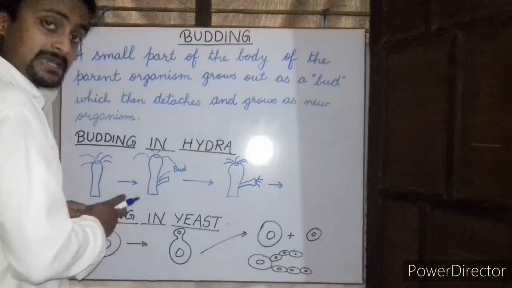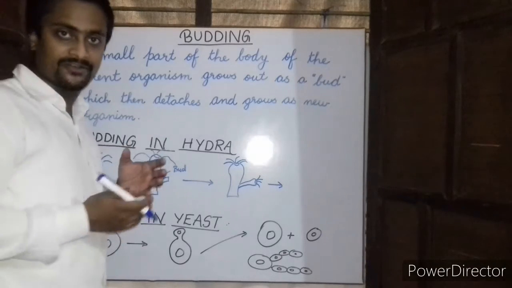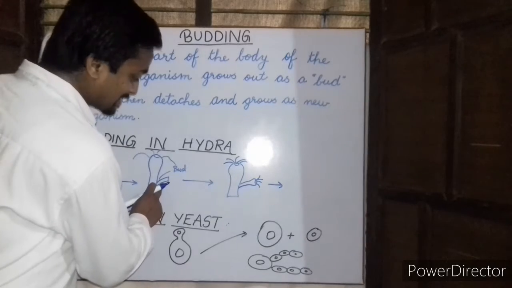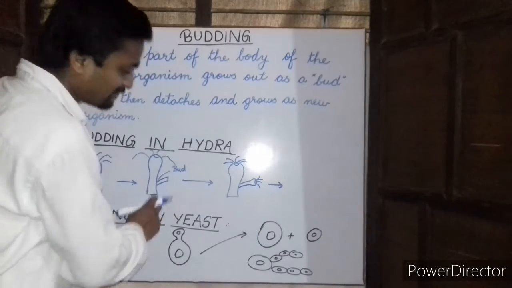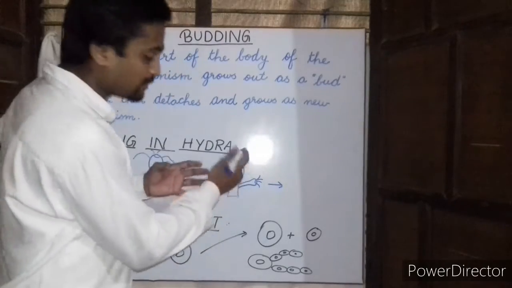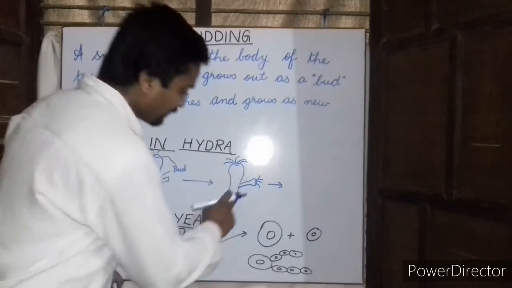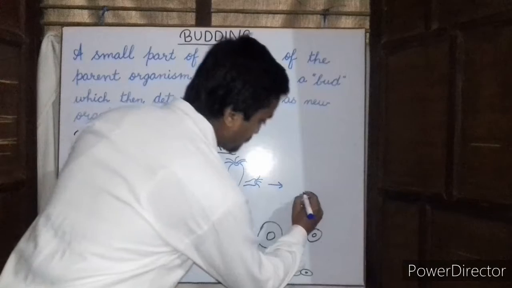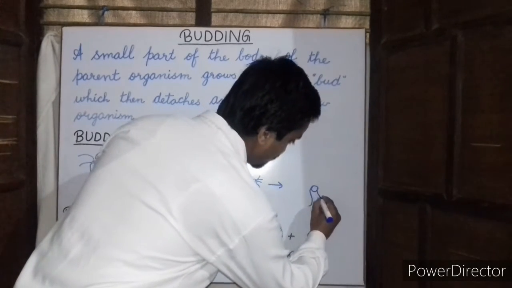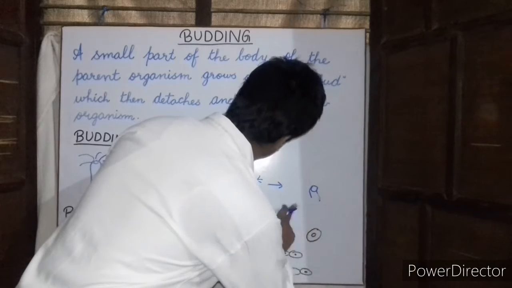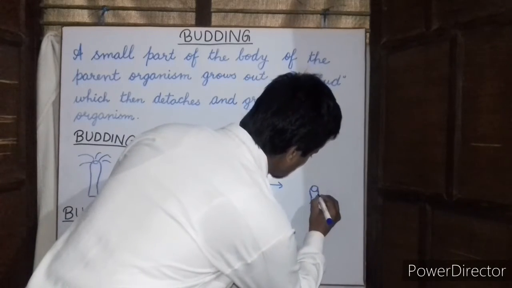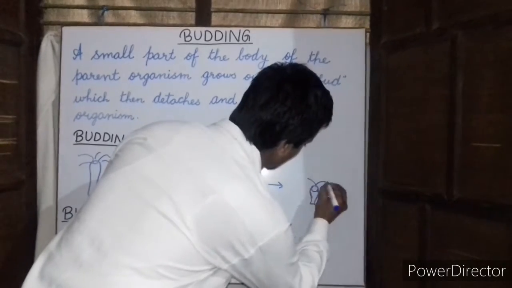First of all, what happens? The parent Hydra grows to its full extent. After that, a small bud starts to bulge out or develop. Before detaching, this bud develops into a new organism which then detaches from the parent organism's body, and then this Hydra lives like a new offspring. Okay, so this was the process of budding in Hydra.